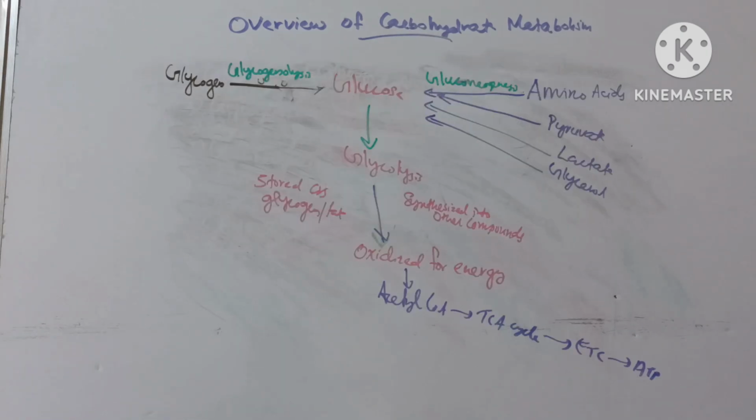Liver has a role in carbohydrate metabolism by maintaining normoglycemia. During hypoglycemia, carbohydrate stored in liver as glycogen is hydrolyzed to glucose through glycogenolysis. When glycogen is insufficient, glucose is produced from amino acids, pyruvate, lactate and glycerol by gluconeogenesis.